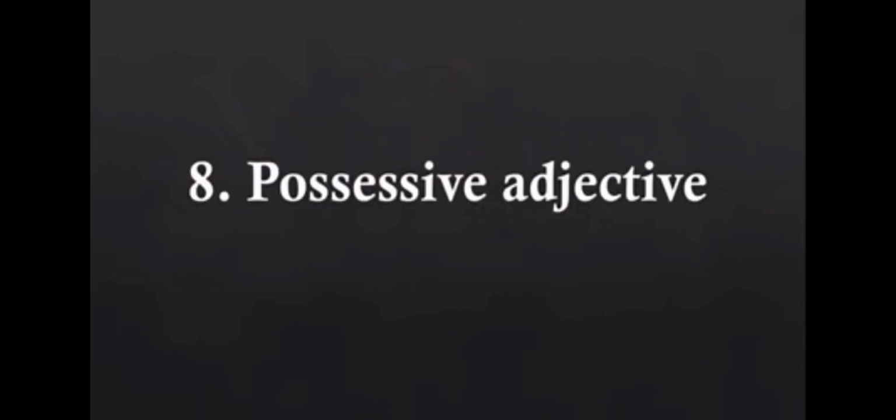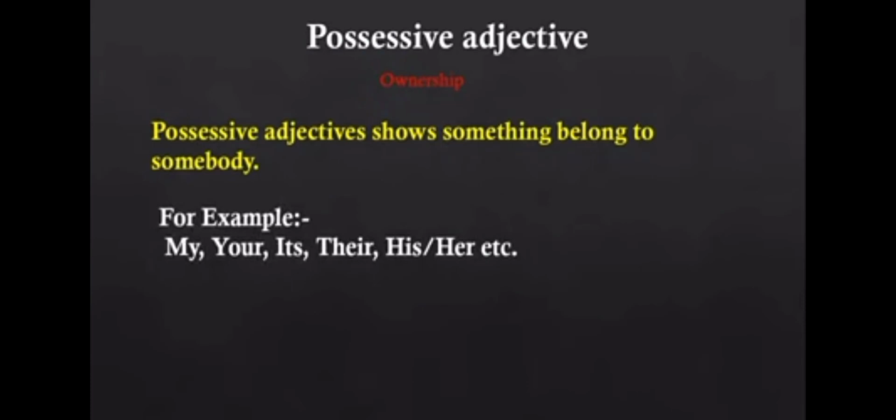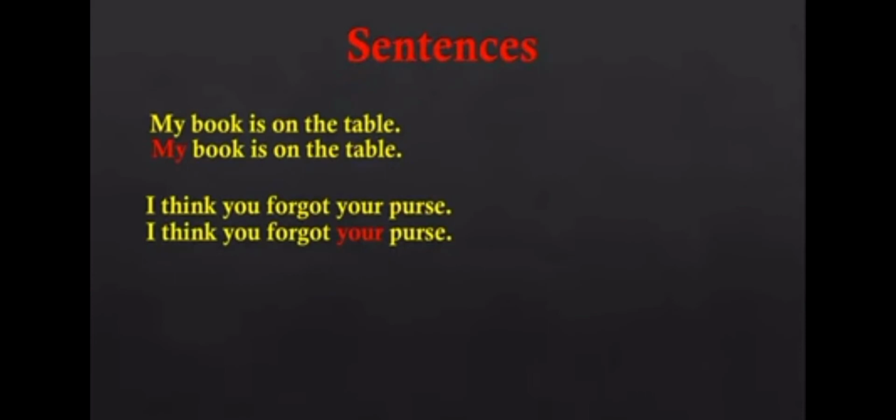Let's move on to the eighth one, possessive adjective. Possessive adjectives show that something belongs to somebody. They represent the ownership of the noun. For example, my, your, yours, etc. Sentences: My book is on the table. I think you forgot your purse. So here, my, your are examples of possessive adjectives. It describes the ownership of the noun.